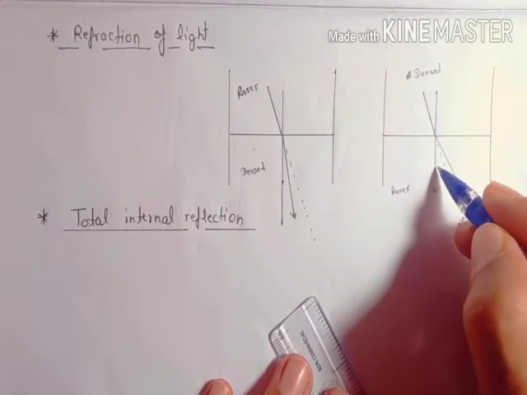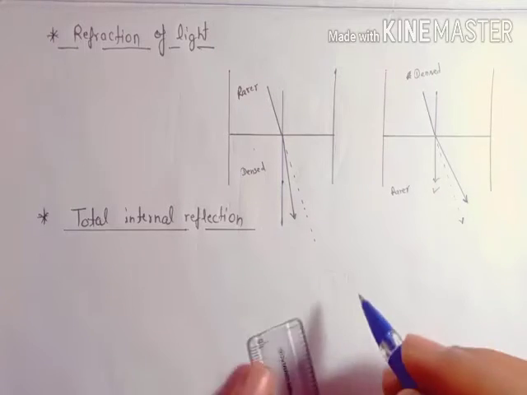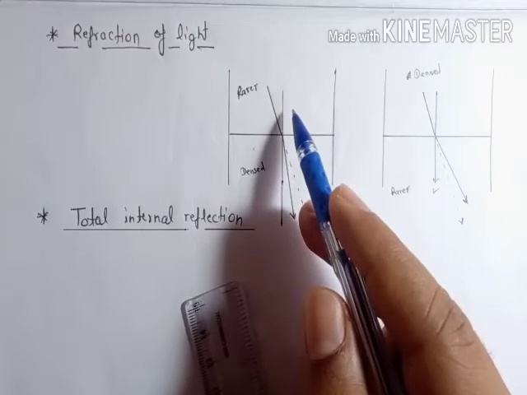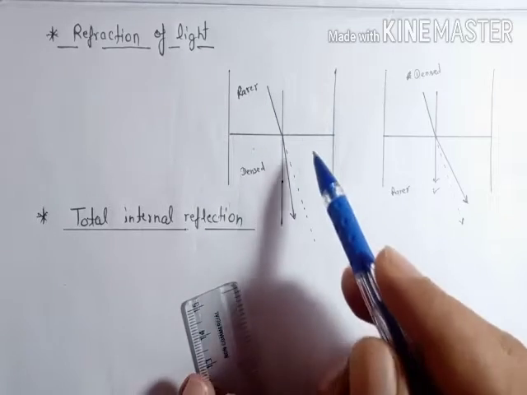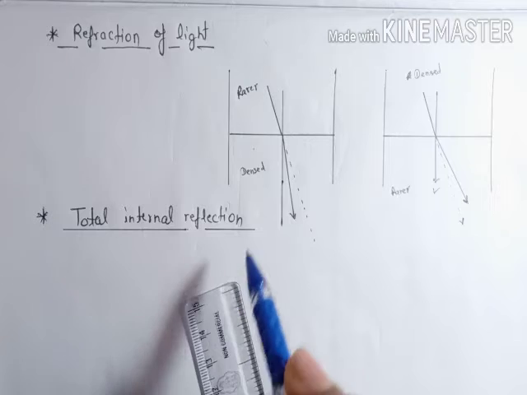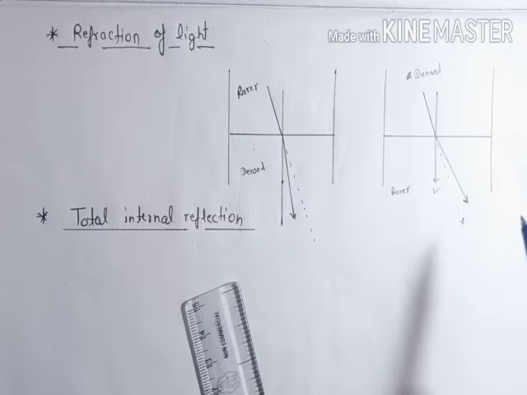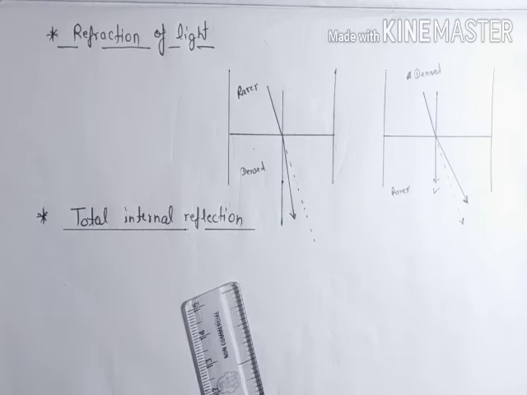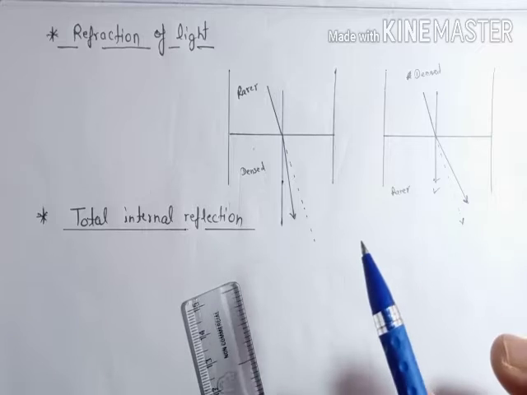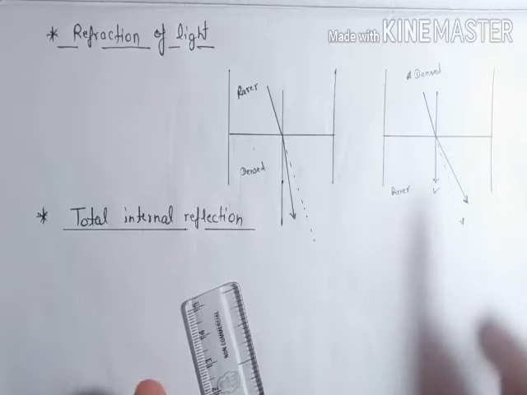You can see this time it bends away from the normal. And when light travels from rarer medium to denser medium, the light beam bends towards the normal. This tendency, this nature of light is called refraction of light. And the reason for refraction is that the light beam has different speeds in different media.